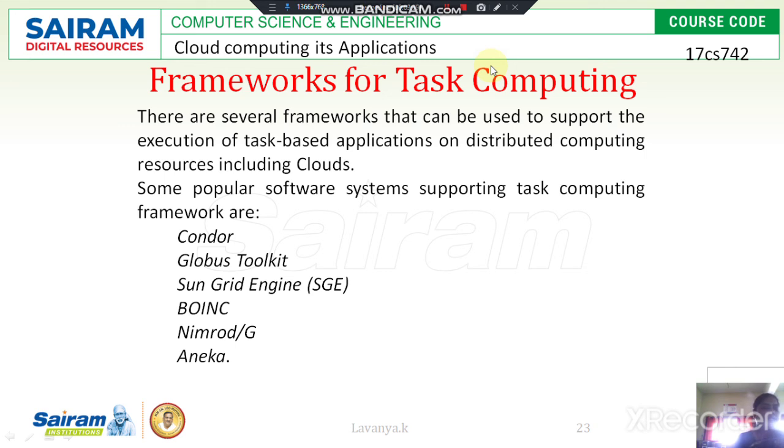Then what is SunGrid? SunGrid, from Oracle, is also a middleware platform for executing distributed workloads as well as for managing the different workloads.